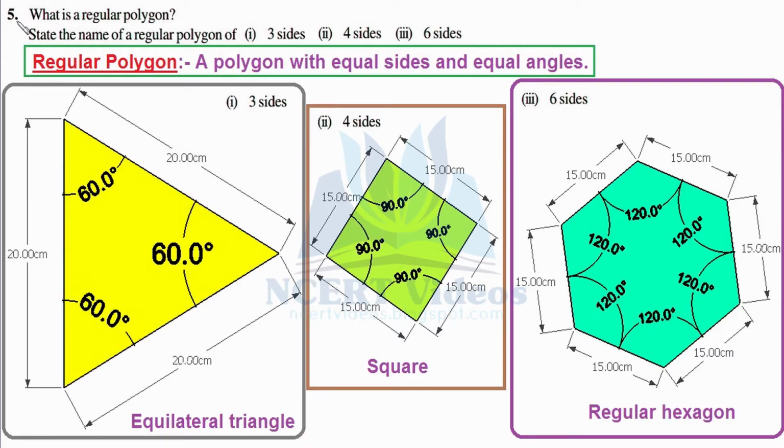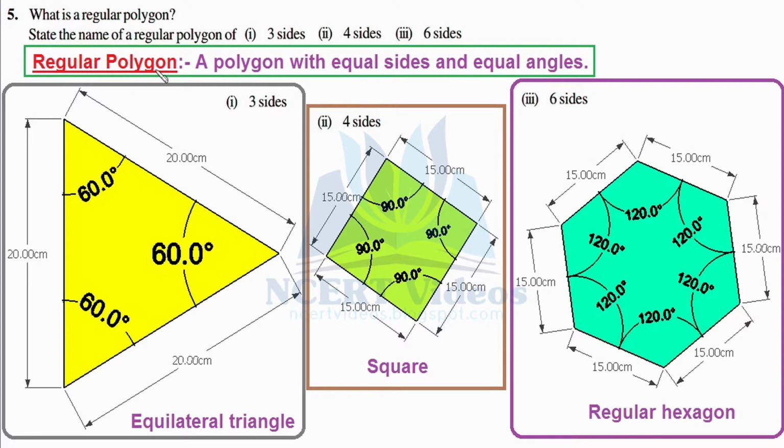Mathematics Class 8th, Chapter 3rd, Understanding Quadrilateral, Exercise 3.1. We are on question number 5. What is a regular polygon? So here we have written the definition of a regular polygon. A polygon with equal sides and equal angles is termed as a regular polygon.